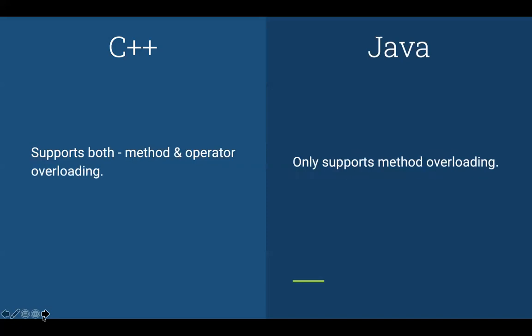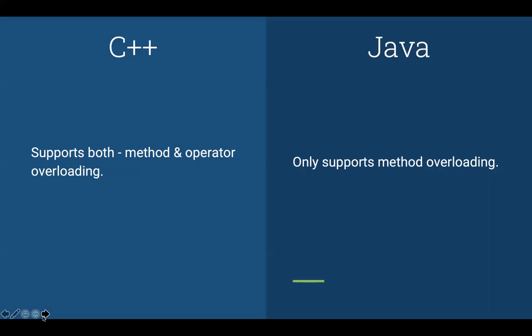Then C++ supports both method and operator overloading. As you must be familiar with it, method overloading is basically having two methods with the same name but different types of arguments. It will be decided automatically at compile time which method has to be called according to the specified arguments.